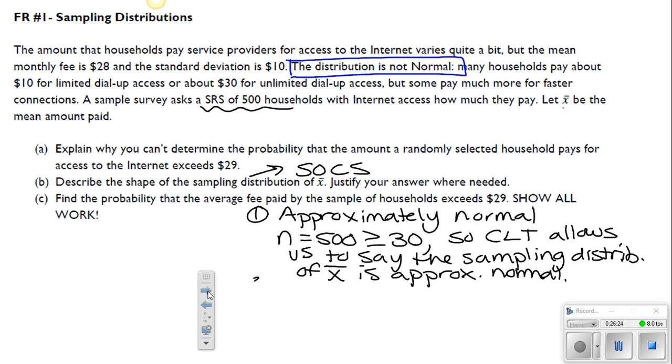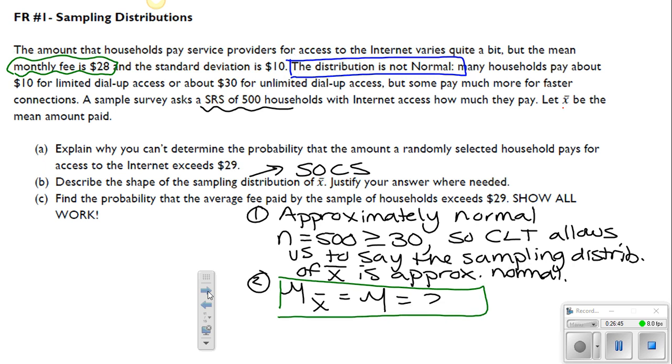Now the center here, again, we're talking about the mean of all the X bars. Assuming here that it's approximately normal, this should be an unbiased estimator where the mean of all the X bars should be equal to mu. So from up here in the problem, you know that the monthly fee is $28. So that means this is going to be equal to $28. So we're going to have a mean, a center, of $28.